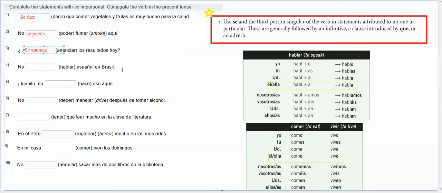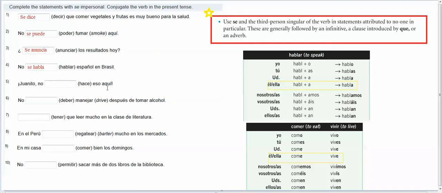No hablar español en Brasil. So Spanish is not spoken in Brazil. So I would say se hablar. I'm going to use third person, so I go over here for ella and I write habla. No se habla español en Brasil.